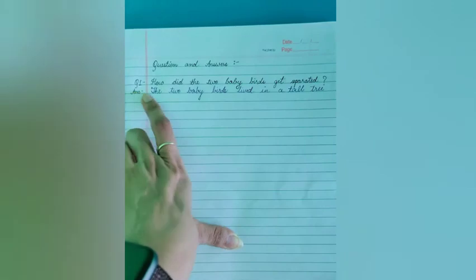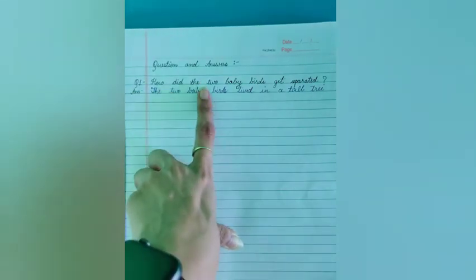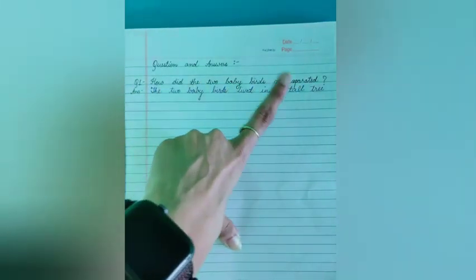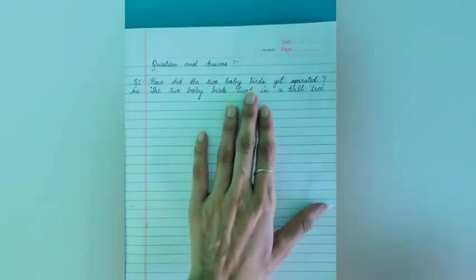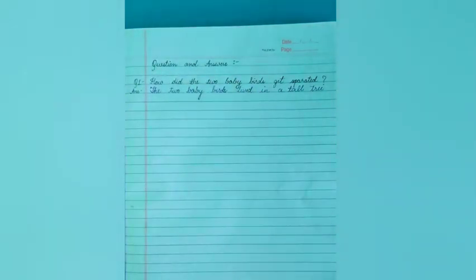Using a black pen, you will write down the first question. How did the two baby birds get separated?